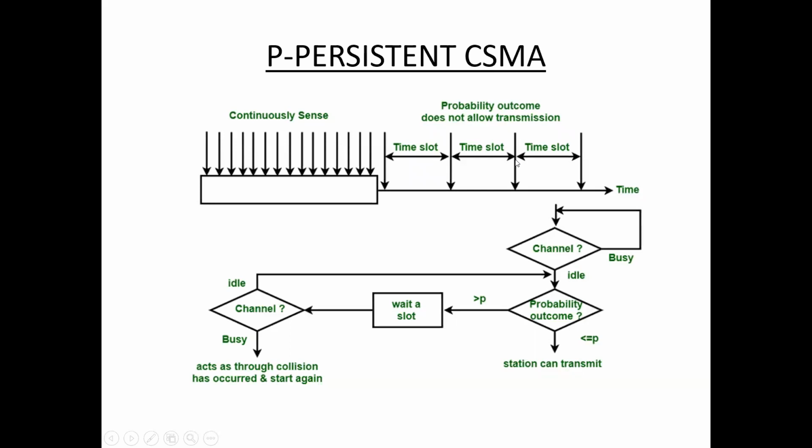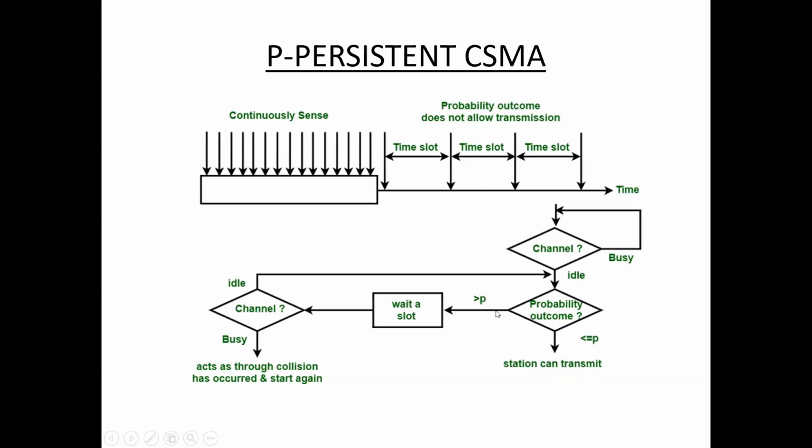The channel is divided into time slots. When the station becomes ready to send, it senses the channel. If the channel is busy, the station waits until the next slot. If the channel is idle, the station can transmit the frames with probability P.